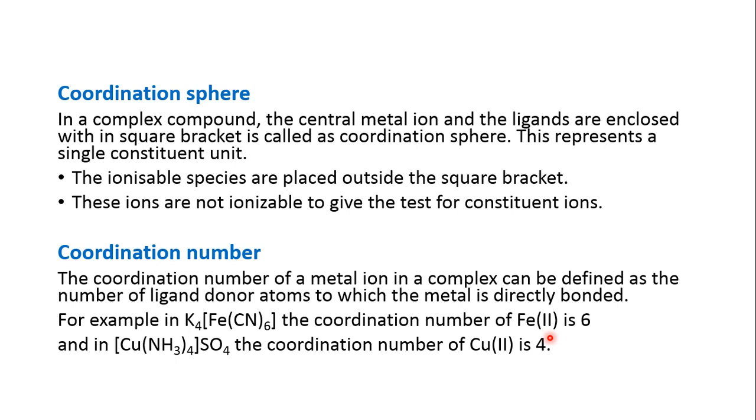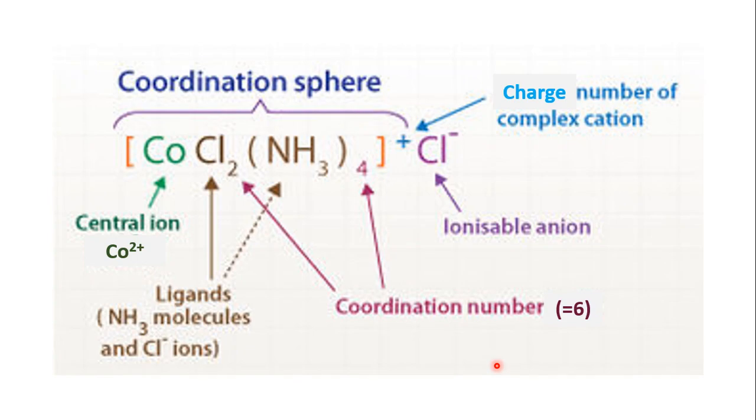So the oxidation states are represented in Roman numerals as you can see on the screen, and how to calculate the oxidation states will follow. To summarize, I have shown all the terms here. Let us consider the complex [CoCl2(NH3)4]Cl. You have the central ion as Co, that is cobalt, and you have two types of ligands: one is the chloride ligand and the other is the ammonia molecule.